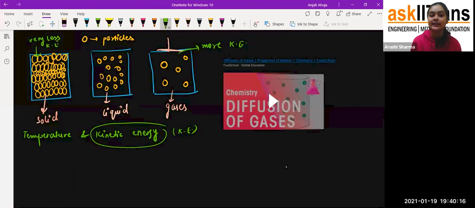very less kinetic energy, because you can see the particles are so close to each other that they are not able to move here and there. That is why their kinetic energy is very less in the case of solids. So that's about kinetic energy.